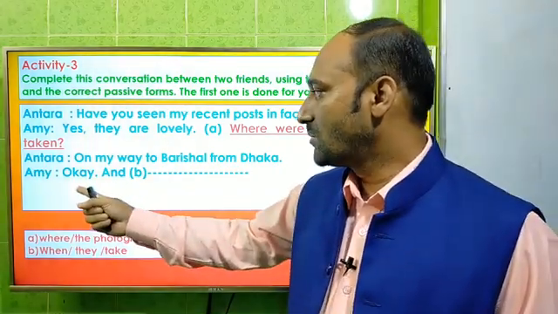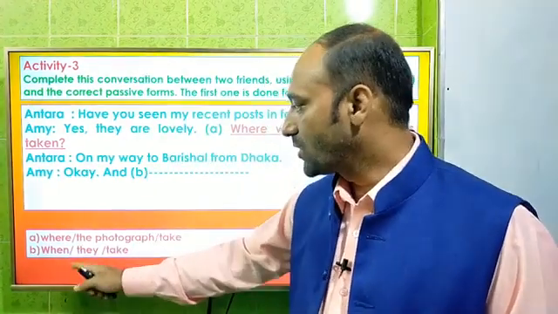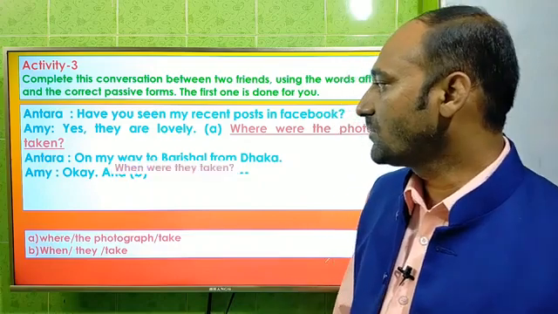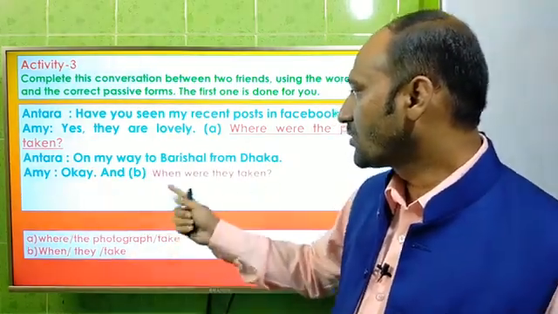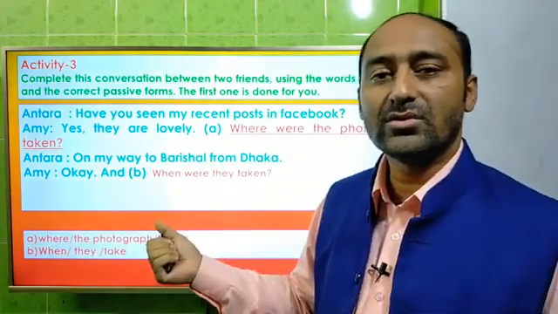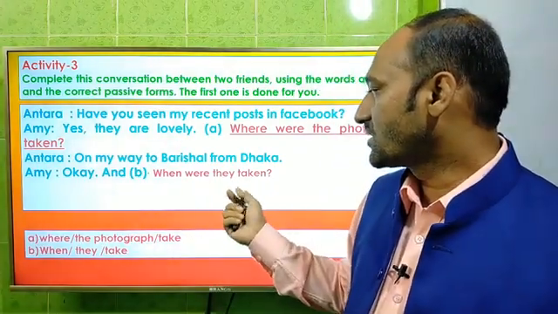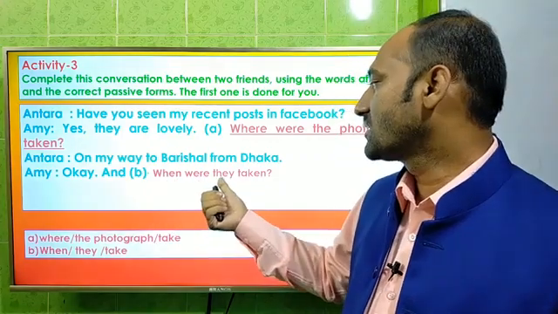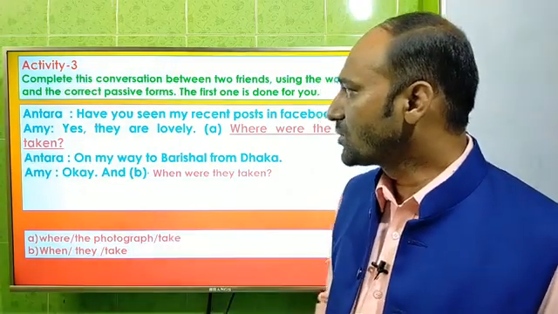And Amy asks, and the clue is "when they take." So the answer will be "when were they taken." Because this was in past tense, you have to use an auxiliary verb from past tense. After "when" we have to use the auxiliary verb, then the subject, and then the third form of the verb.